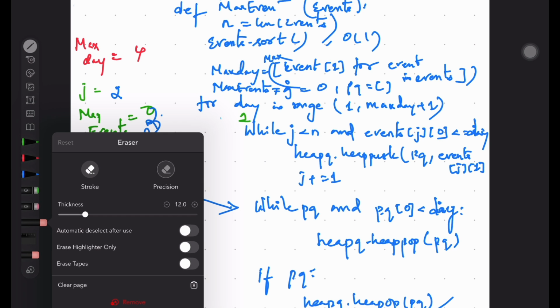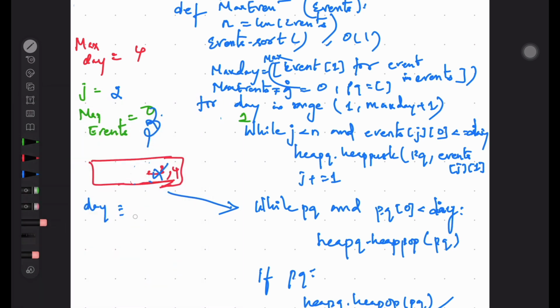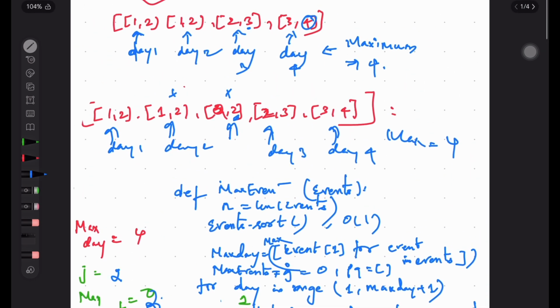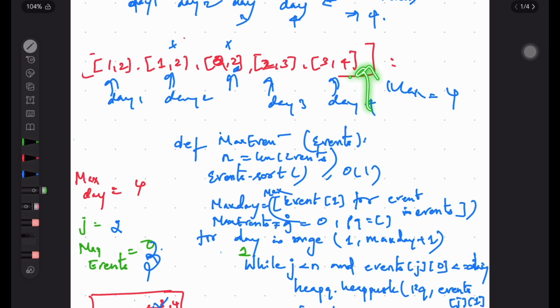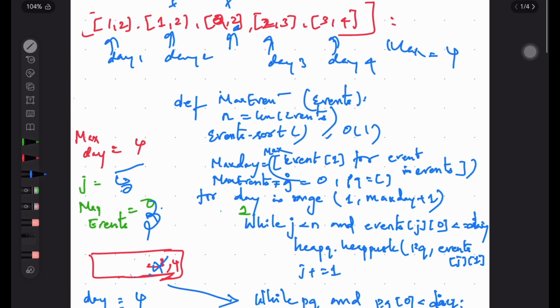Next, the day got incremented to 4. Now if you see, the j would have come to the end of the array. J is equal to n. The j has reached 5, so 5 is the end of the loop. We won't be adding anything into the array.